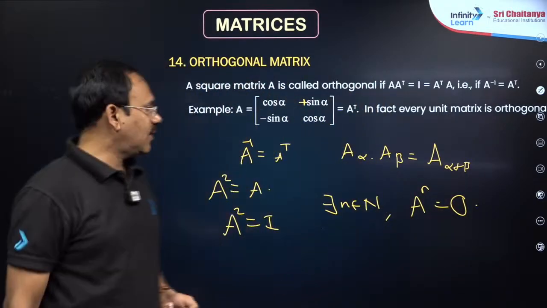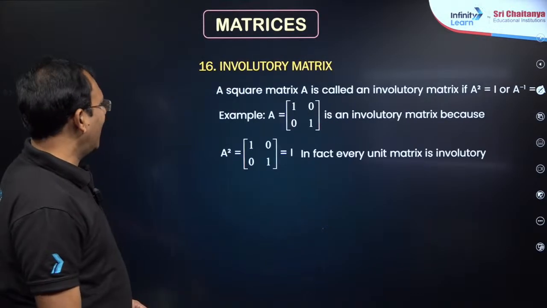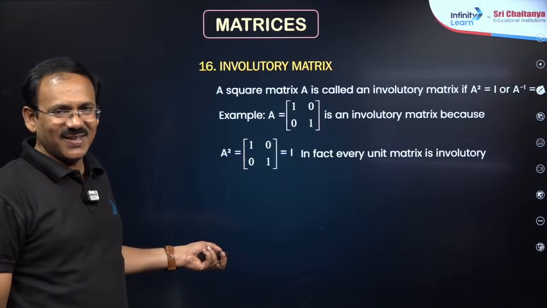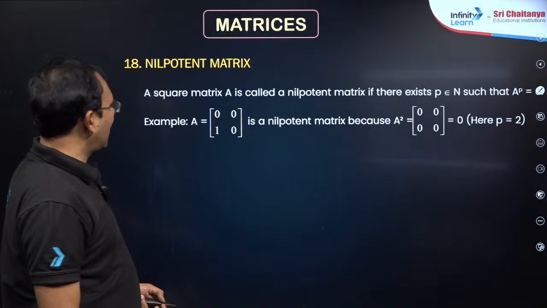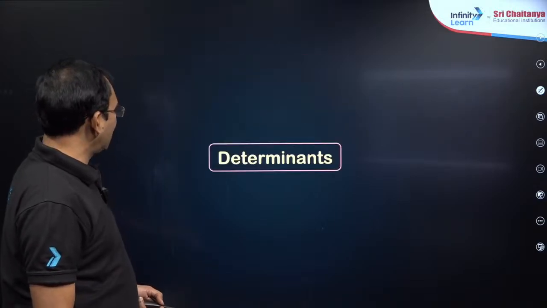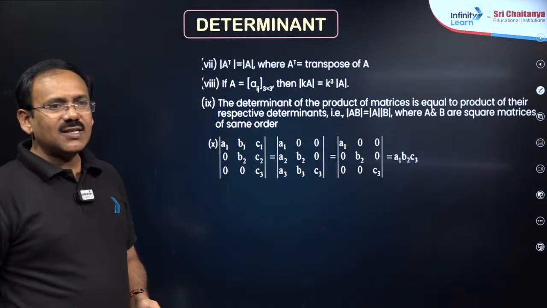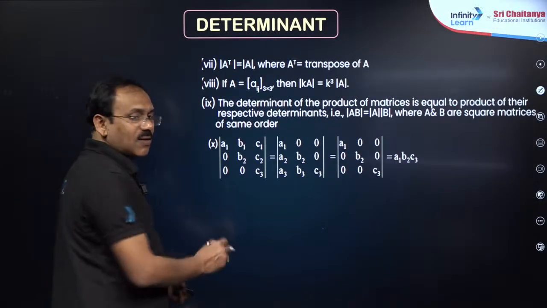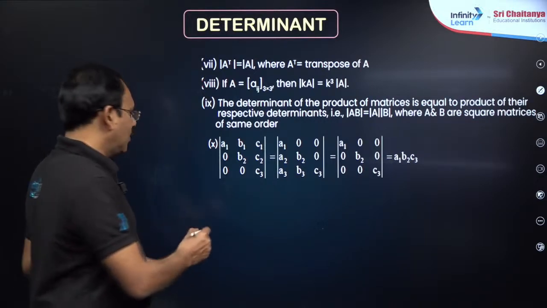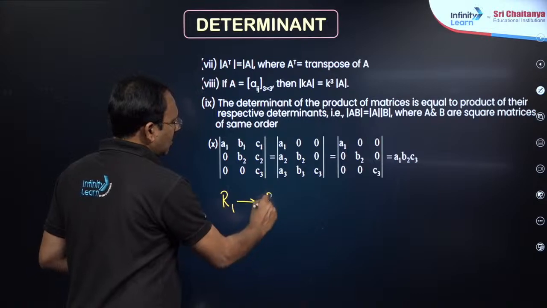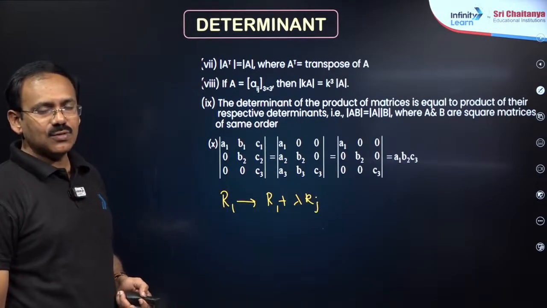That is nilpotent. Next, idempotent matrix, A² = A. Involutory matrix, we got self inverse, A² = I. Periodic matrix is not important, nilpotent not important. Determinant properties, my dear friends, you know well. If two rows are the same, the determinant is 0. You can take a number common from any row. R1 can be changed to R1 plus some lambda into Rj. This is the main property that we use in determinants.